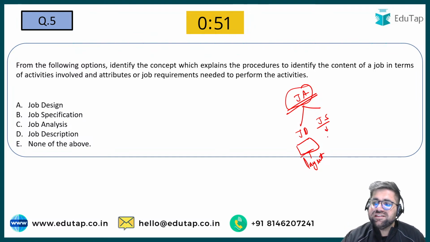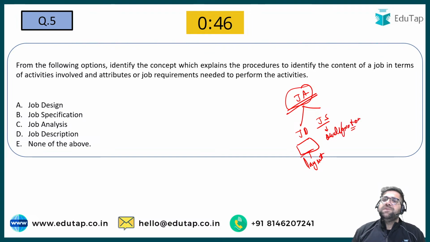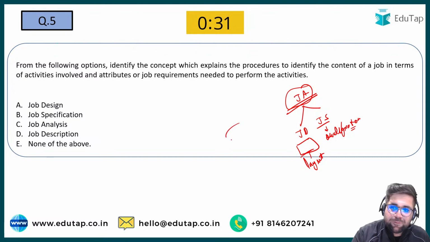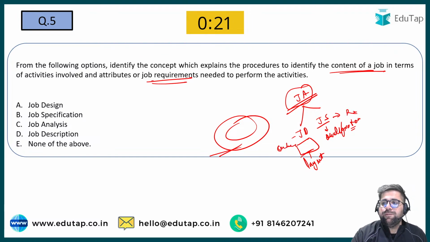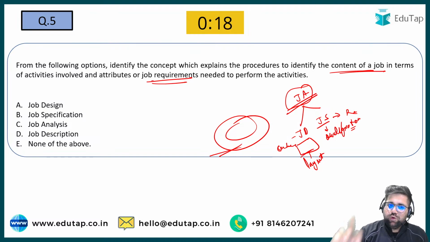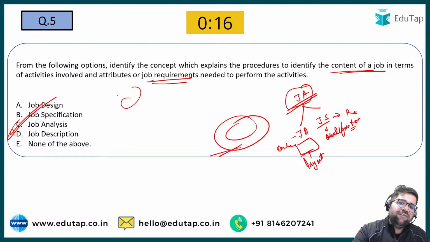Job specification is the kind of qualification which you require to do the job. Job specifications are the qualifications which you need to get qualified for that particular job. For example, SEBI says that your age should be minimum 21. So this is the job specification. On that particular context, the answer will be option number C, because over here job requirements is there and the content of the job is also there. Therefore, content is a part of job description and requirements are a part of job specification. So over here, the correct answer will be option number C, which is job analysis.